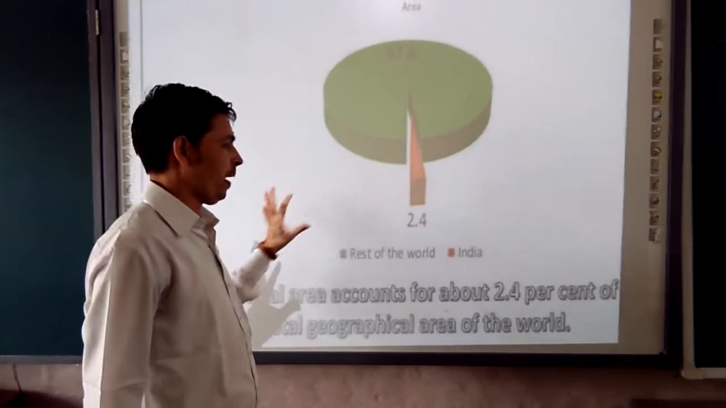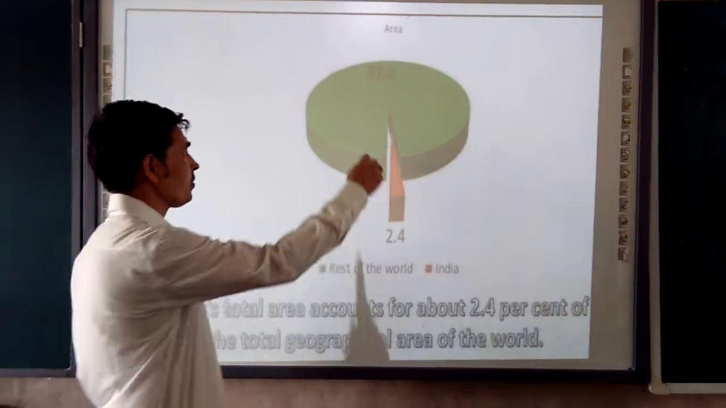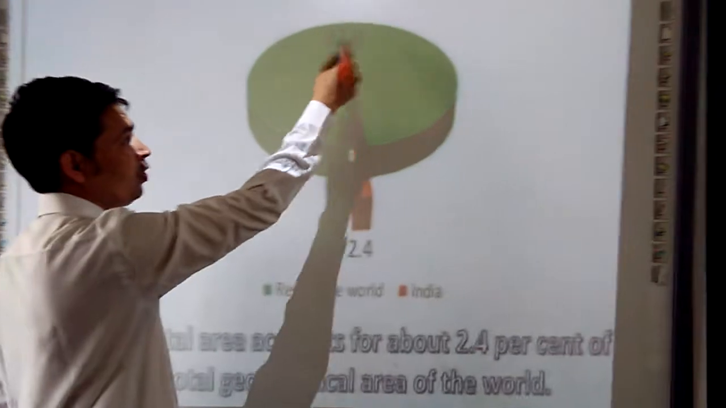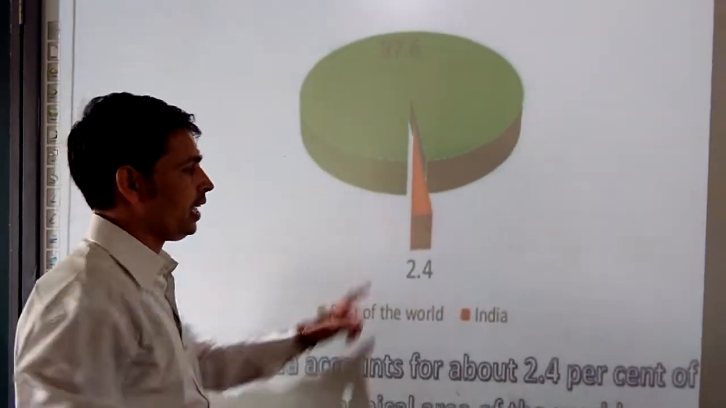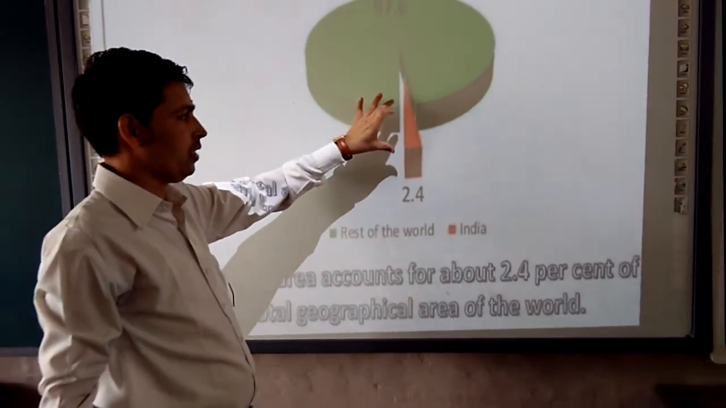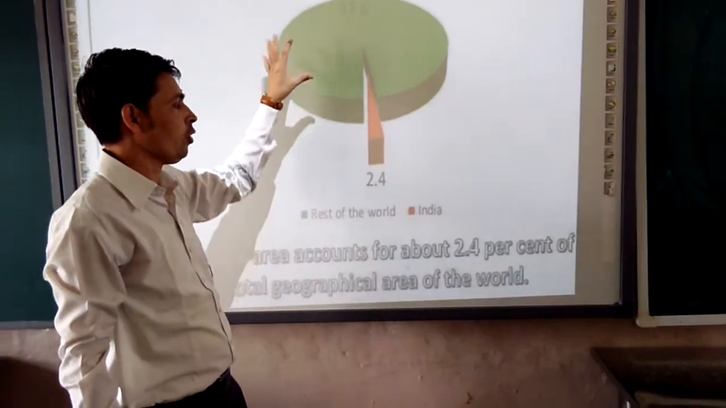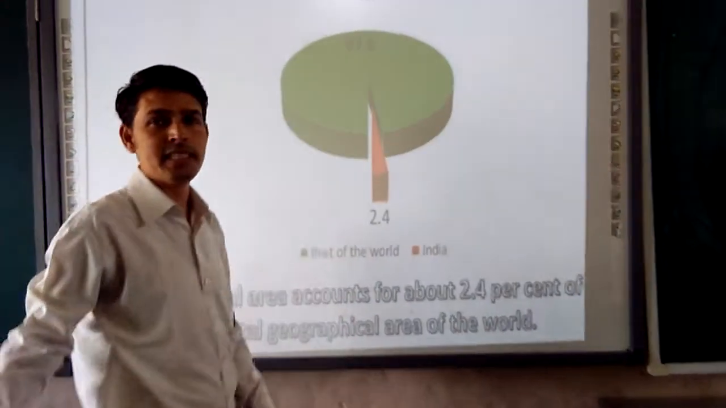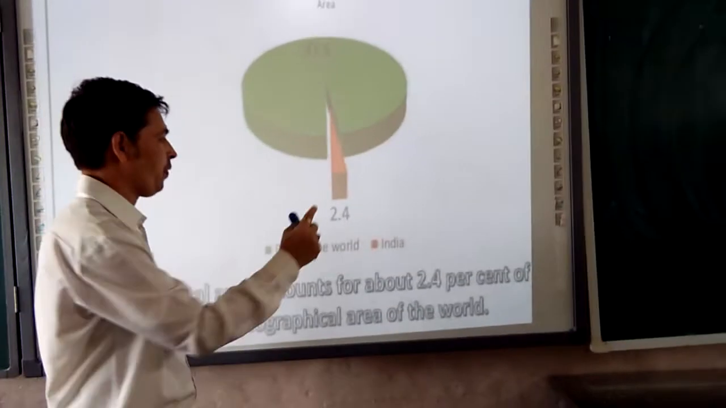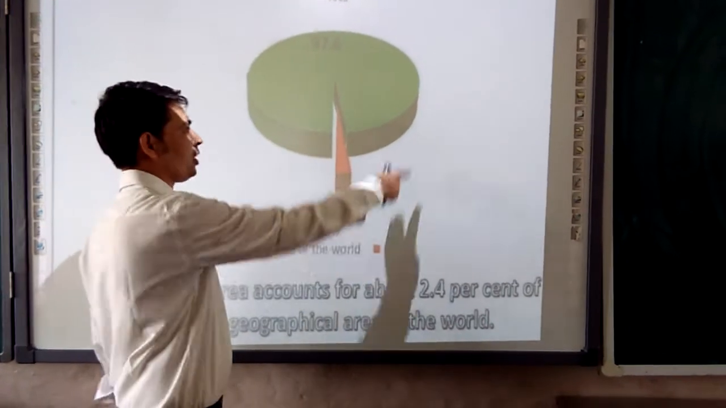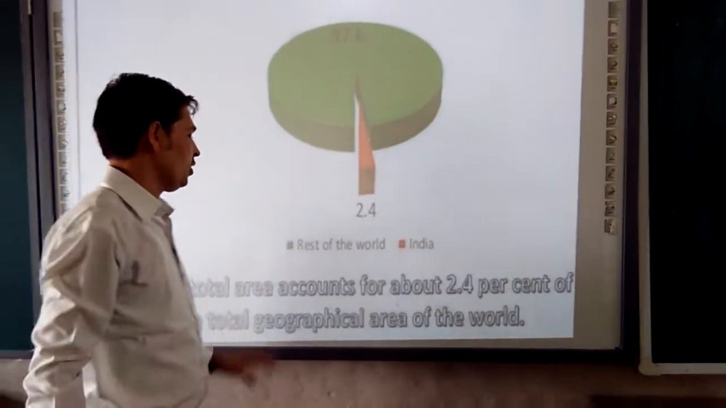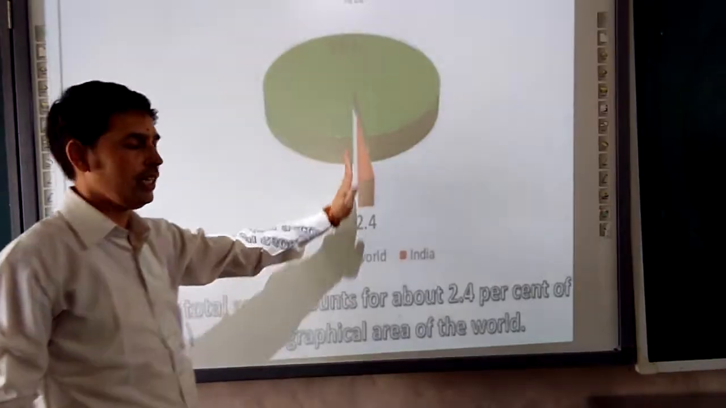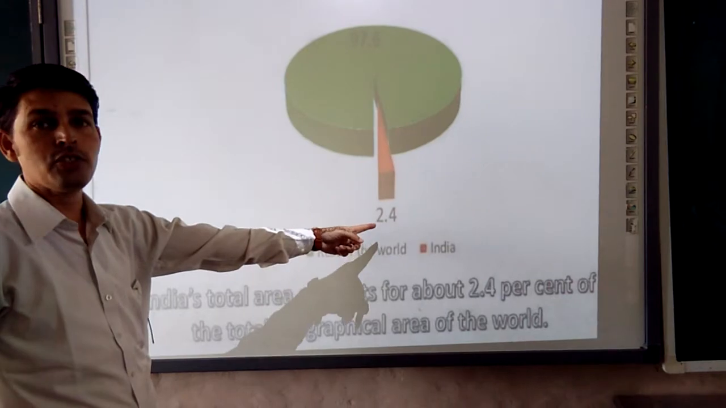With the help of this pie chart, we are going to understand. This green part is talking about the landmass of the total world, the rest of the world, and this red one is of India. So altogether it's 100%. Out of this, 2.4 India is having. So the rest of the world is having 97.6 percentage. If we add 2.4 percentage, it will altogether be 100%. So this green part is the rest of the world, the red part is showing India. This is the percentage 2.4.